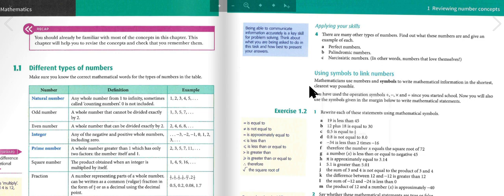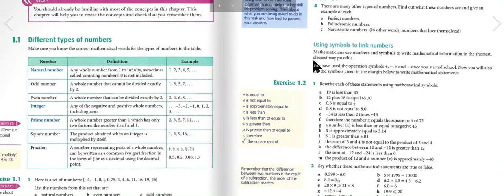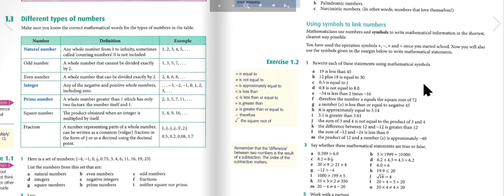Using symbols to write numbers. Mathematicians use numbers and symbols to write mathematical information in the shortest, clearest way possible. You have used the operation symbols plus, minus, times, and divide since you started school. Now you will also use the symbols given in the margin below to write mathematical statements. Rewrite each of these statements using mathematical symbols.